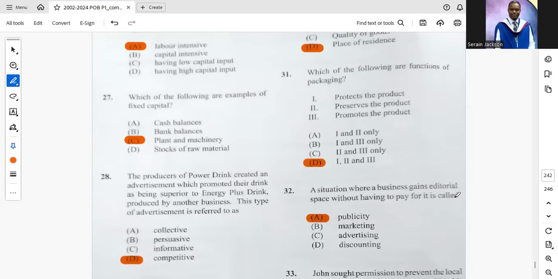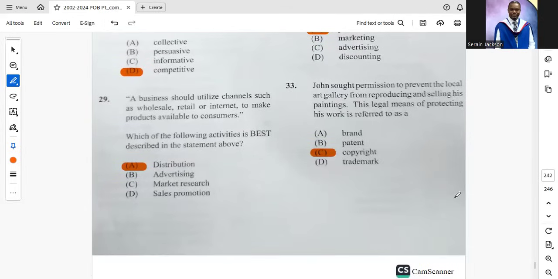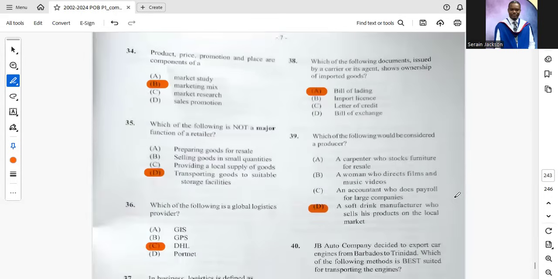31. Which of the following are functions of packaging? D, all of them. We see that question already too. 32. A situation where a business gains editorial space without having to pay for it is called A, publicity. 33. John sought permission to prevent the local art gallery from reproducing and selling his painting. This legal means of protecting his work is referred to as C, copyright. We see this question already.